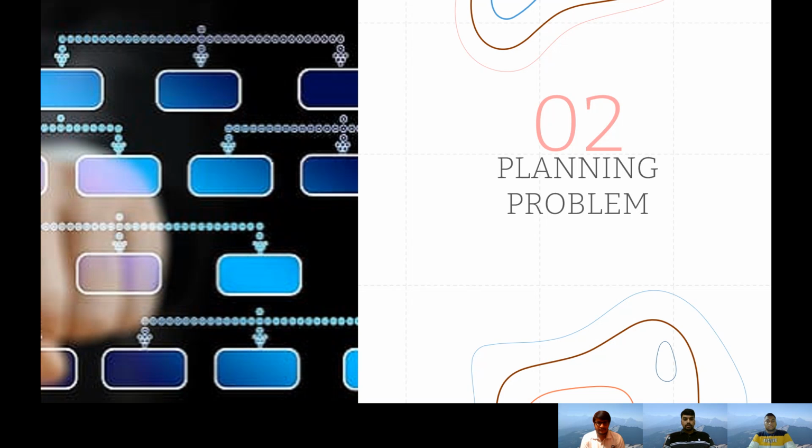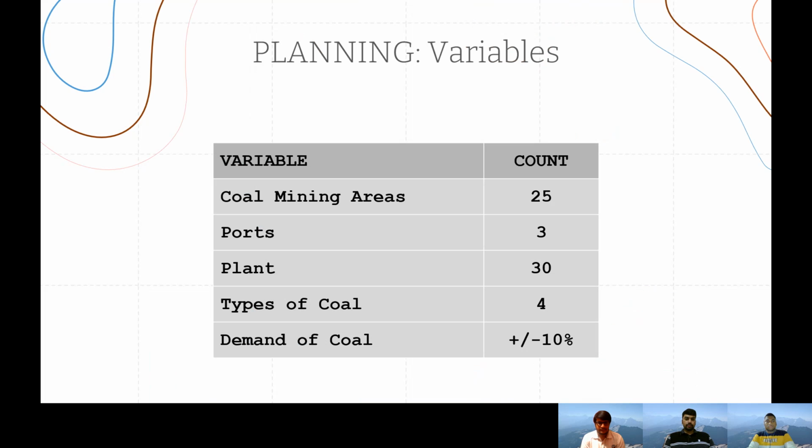Okay, so coming to the planning problem, what we have done is divide the planning phase into a set of actions which are necessary for reaching the goal state, starting from the initial start state. Here we have a couple of variables in the planning problem.